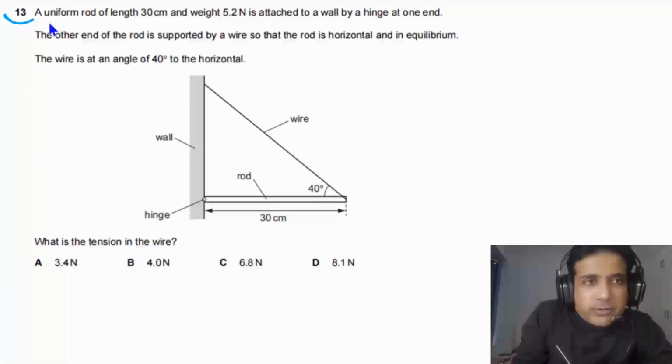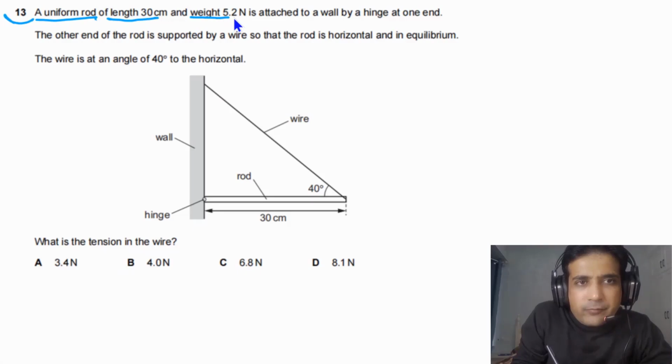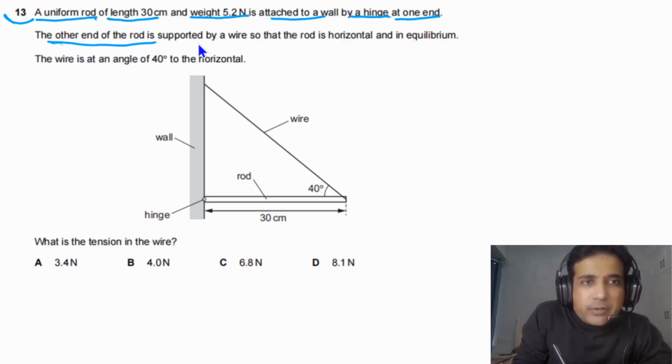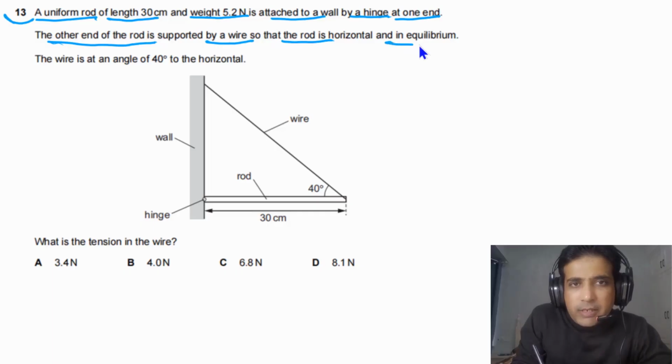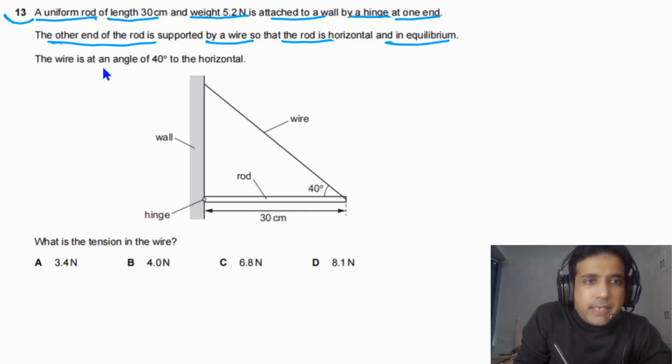For question number 13, it is given to us a uniform rod of length 30 centimeters and weight 5.2 newtons is attached to a wall by a hinge at one end. The other end of the rod is supported by a wire so that the rod is horizontal and in equilibrium. The wire is at an angle of 40 degrees to the horizontal. We need to find out what is the tension in the wire.